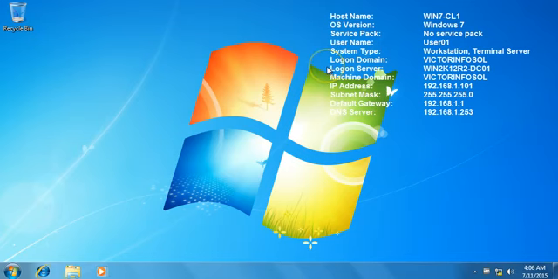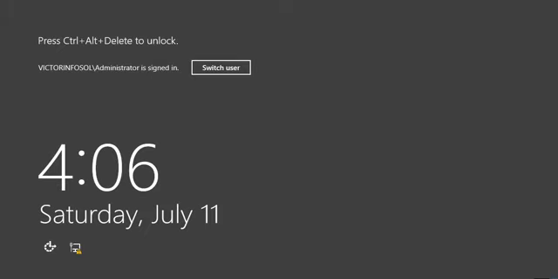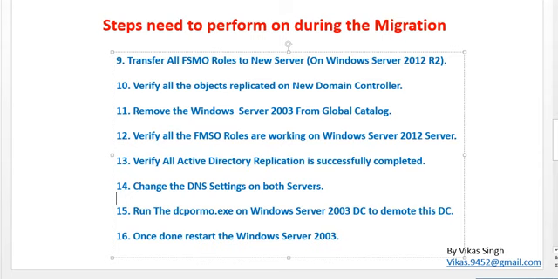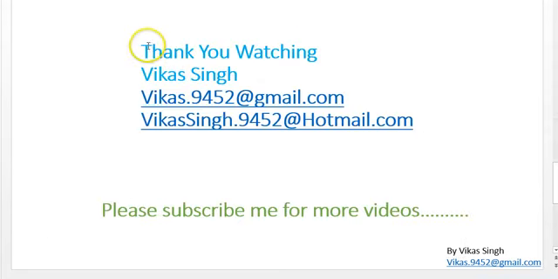Now you can verify the login domain and login server has been changed from the old server to our new server. So everything seems good and perfect. We have migrated the Active Directory Domain Services from Windows Server 2003 to 2012.